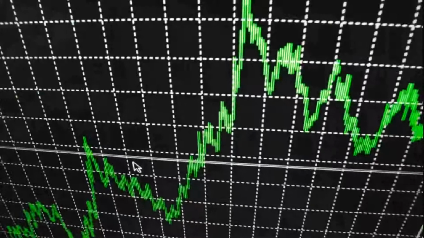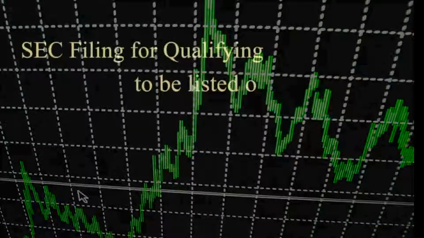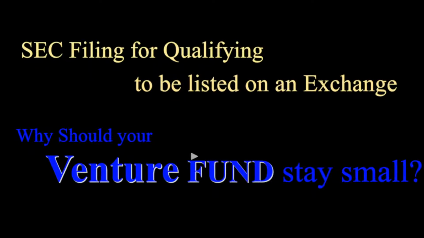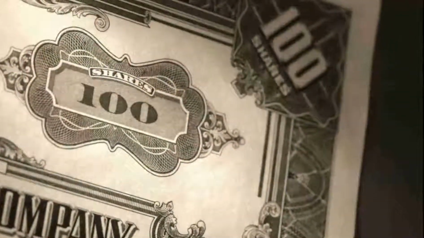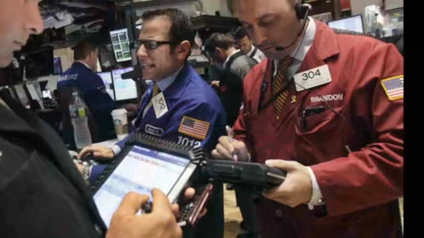Now, one doesn't need to take the fund public by listing it on a publicly traded securities exchange to raise capital. However, consider the reality of why there are not many small funds that are publicly traded. The reason is that since you've already qualified for a listing of the securities, there's really no reason for the fund to stay small. Consider also what really happens once you have the capital to afford the listing of the fund shares on a publicly traded securities exchange.